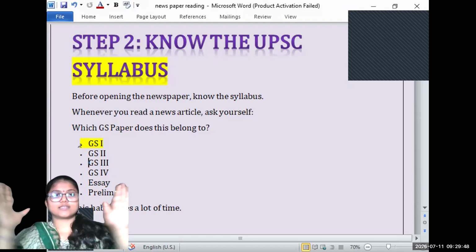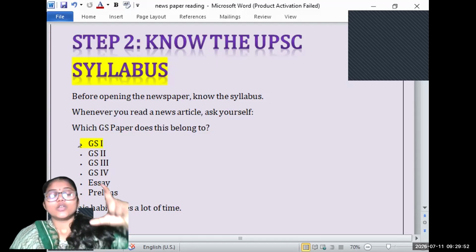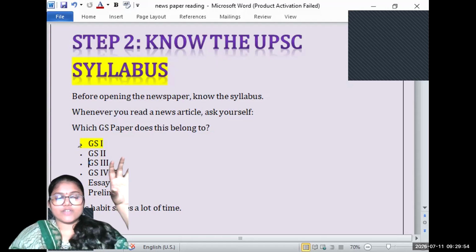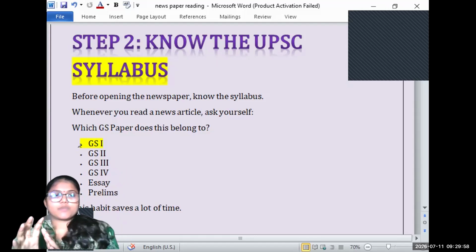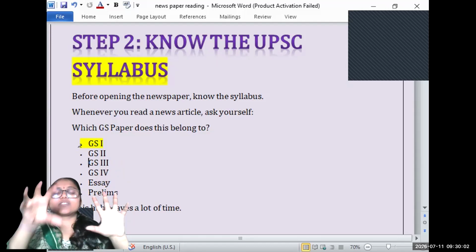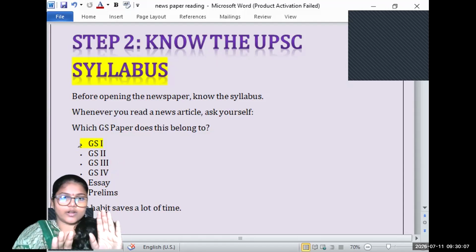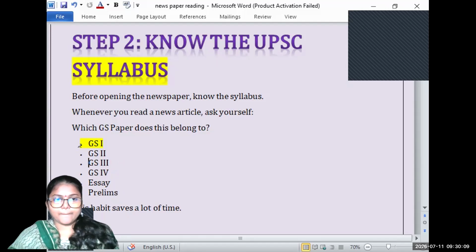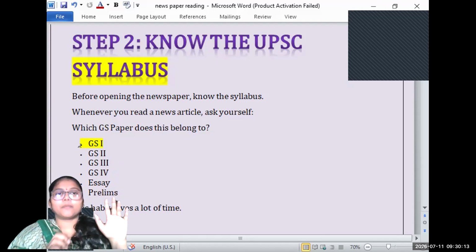Make a virtual template in your brain. In that template, make sections for GS1, GS2, GS3, GS4, the essay, and the prelims. Then you just categorize. First fetch. Don't start reading at the first instant, don't start reading at the first word. Just first make that template, fetch the news, and add it to that template.